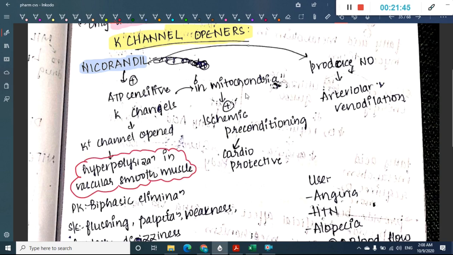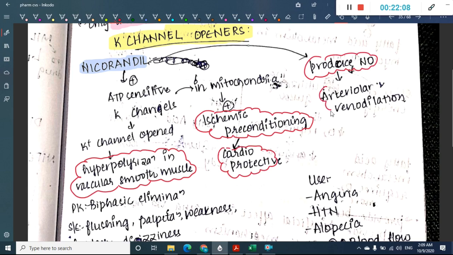Then the ATP sensitive potassium channels in mitochondria also activate something called ischemic preconditioning, and because of this ischemic preconditioning, these are cardioprotective. One more important thing, nicorandil also produces nitric oxide, thus causing arteriolar and venodilatation.